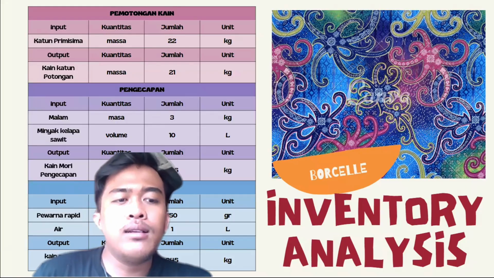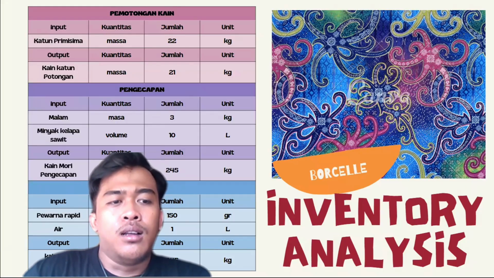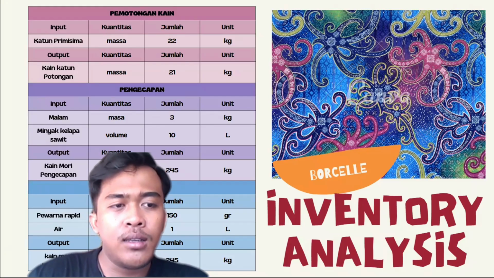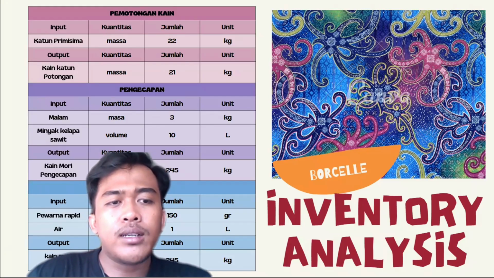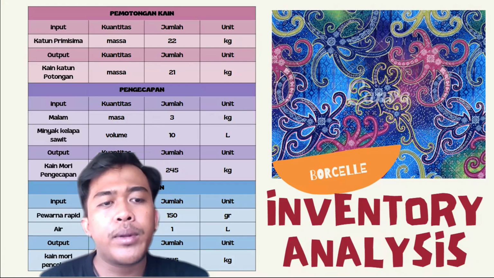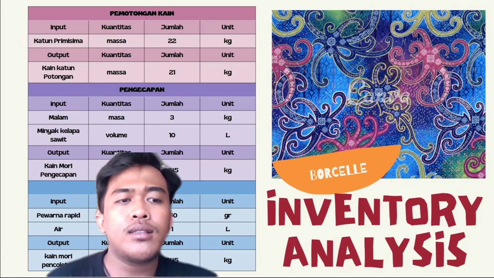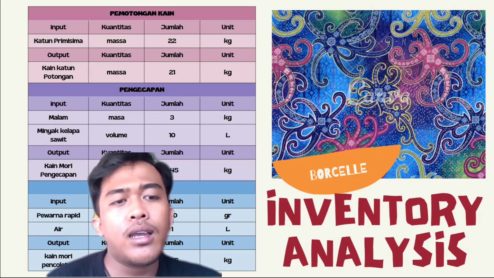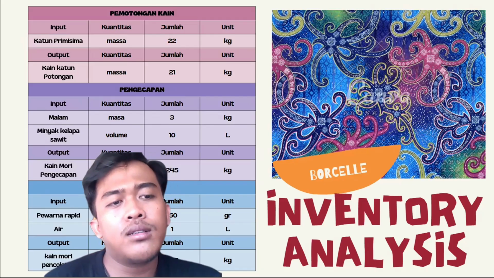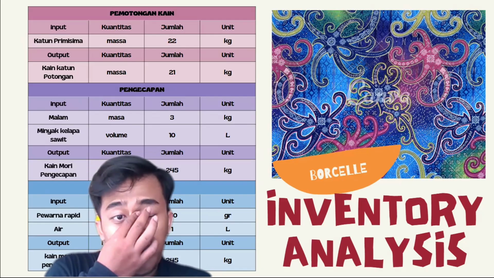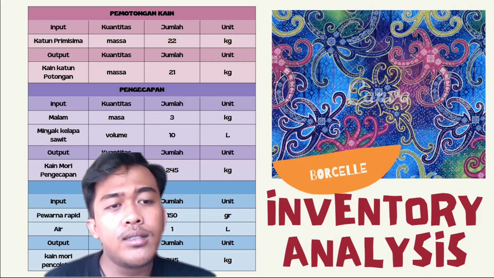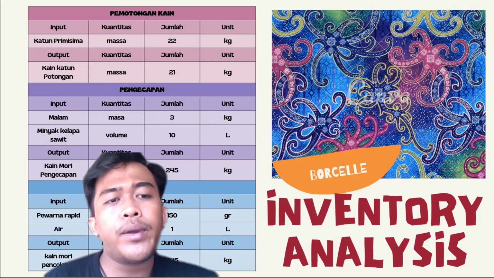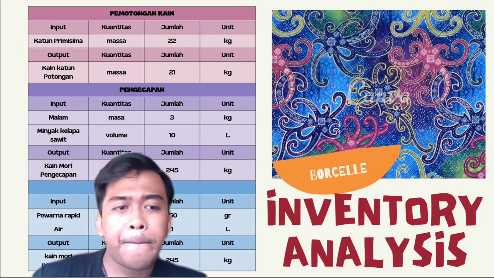Slide 9, life cycle inventory analysis. This slide presents the first part of the life cycle inventory analysis. It shows the material and energy inputs and outputs for the fabric cutting, waxing, and dyeing preparation stage. The inventory data include the quantity of cotton fabric, wax, dyes, and water used, as well as the mass of intermediate products generated. This inventory data is essential for quantifying environmental impacts in the next assessment stage.